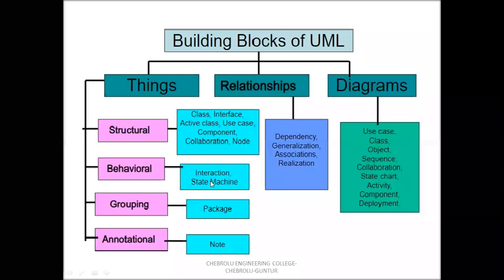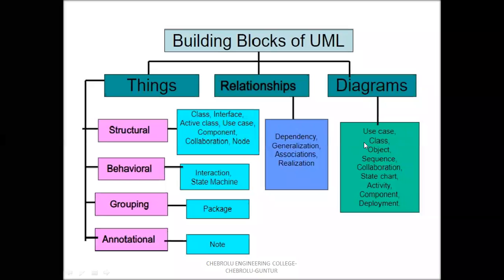State is represented by state machine, activity, component. Components and its relationships are represented by component diagram. And next one is deployment. Deployment means node. The node and its relationships are represented by deployment diagram. So use case diagram is represented by use cases and relationships.